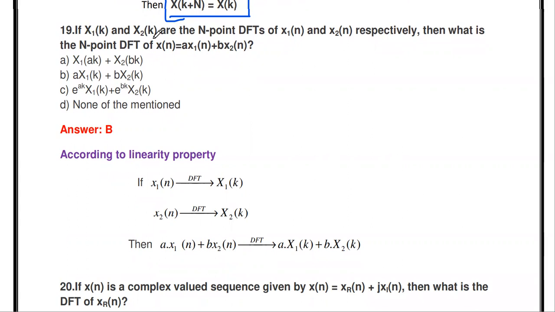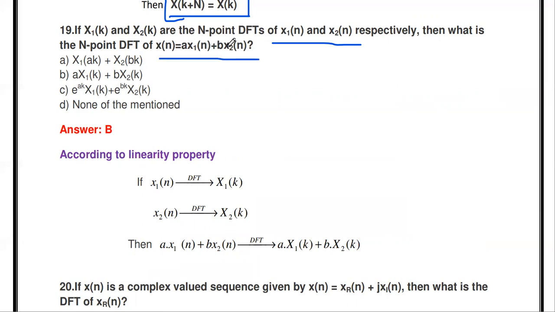Then the next property: if X1 of k and X2 of k are N point DFTs of small x1 of n and small x2 of n respectively, then what is the N point DFT of x of n equal to a into x1 of n plus b into x2 of n? Here a into x1 plus b into x2 is said to be a linear combination of two inputs. So what is the DFT of the linear combination of these two inputs? To find the DFT, we can use the linearity property. We studied the linearity property in all transforms. This is the first property.